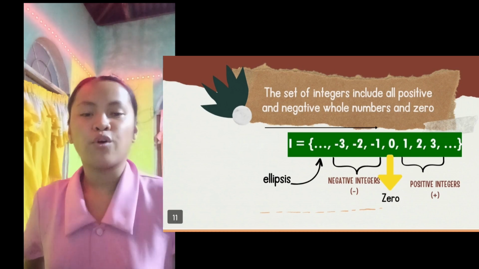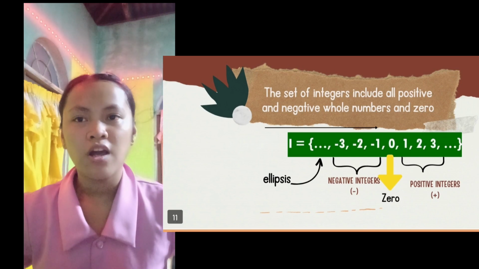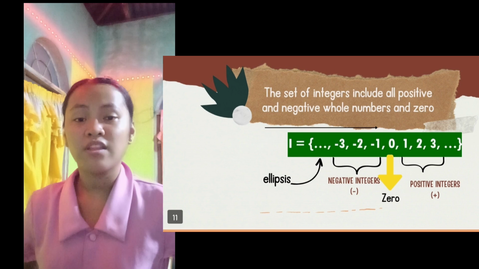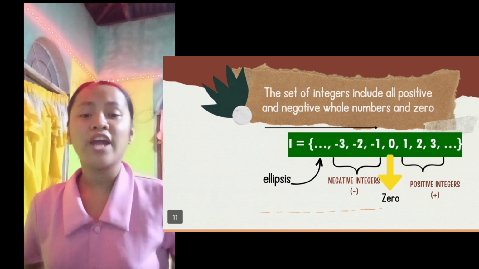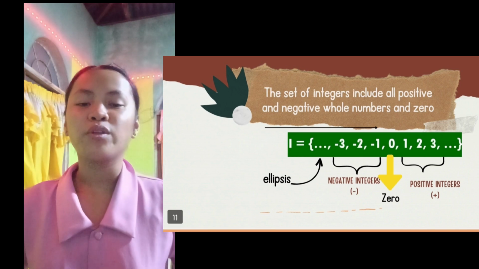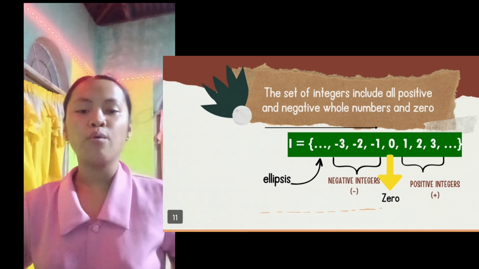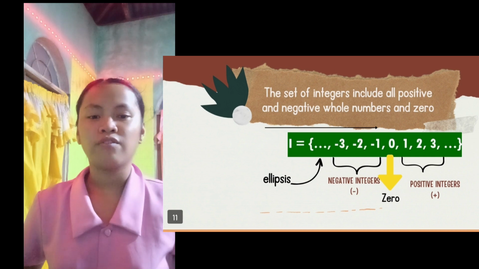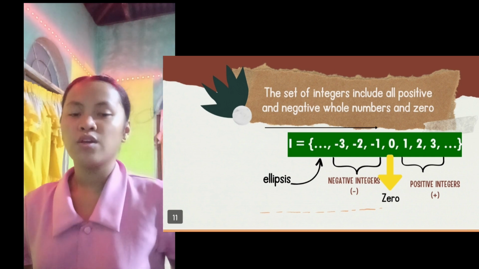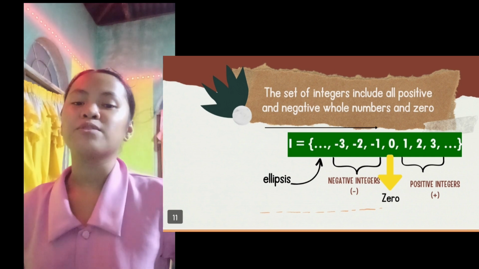Now, let's have a short activity. Activity 1. We will see if you listened to the discussion earlier. The instruction is: write an integer for each lettered point and give its opposite.